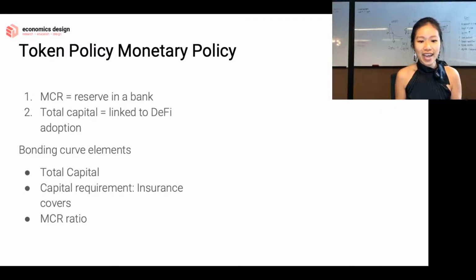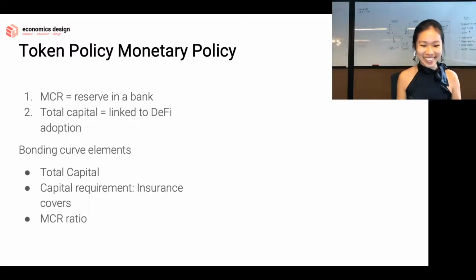Because we're looking at this formula where it involves both a short-term variable and a long-term variable. Short-term because this is the amount of money or reserve that you could use to do your insurance cover, whereas the long-term growth is the total capital, which is linked to DeFi adoption.